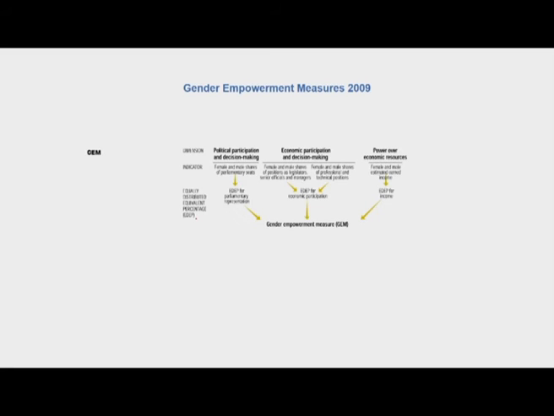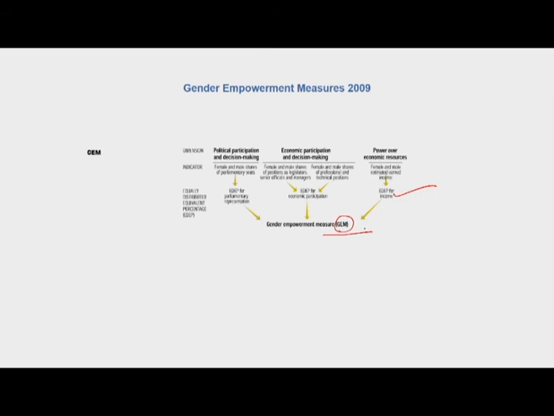An income variable is used to reflect the third dimension, power over economic resources, and it is calculated in the same way as for the GDI, except that unadjusted rather than adjusted GDP per capita is used. And these three indices are then added together to derive the final GEM value. Unlike in the case of GDI and HDI, where we were averaging out the dimension indices for calculation of an index, here, if you note, this is not an index but a measure.